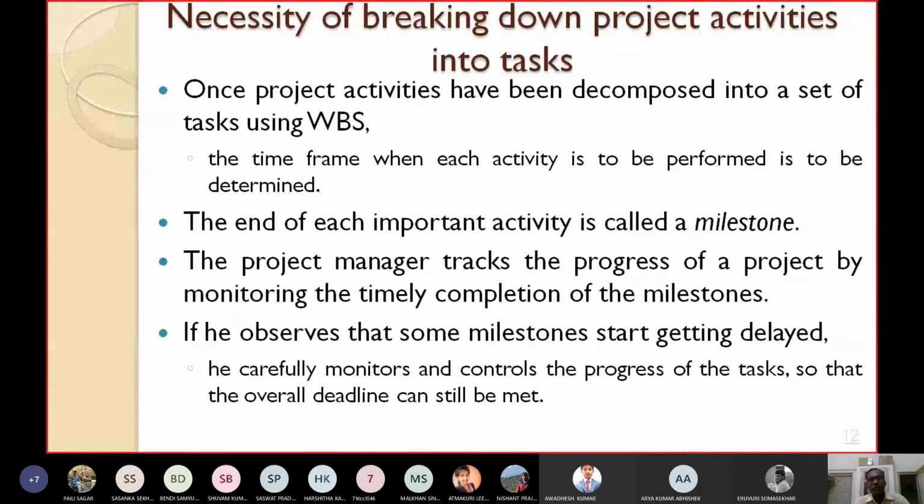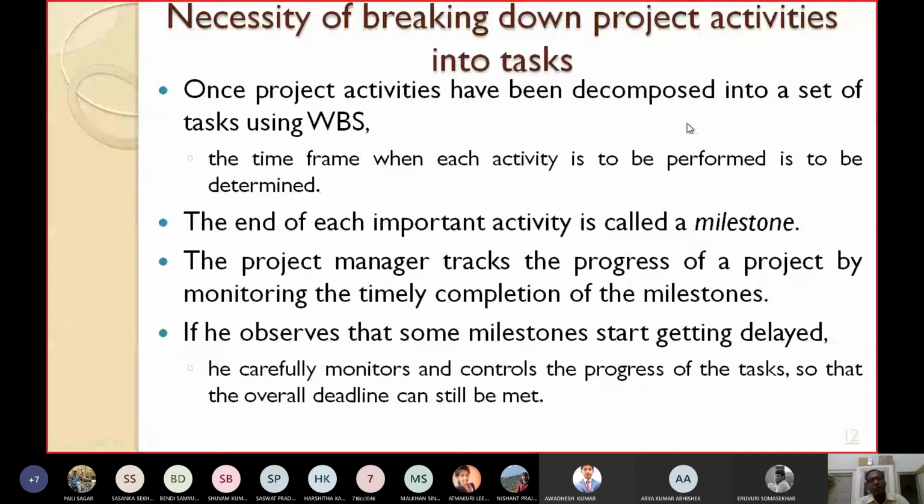Once the project activities have been decomposed into a set of tasks using WBS, then what you can do is determine the time frame when each activity is to be performed.